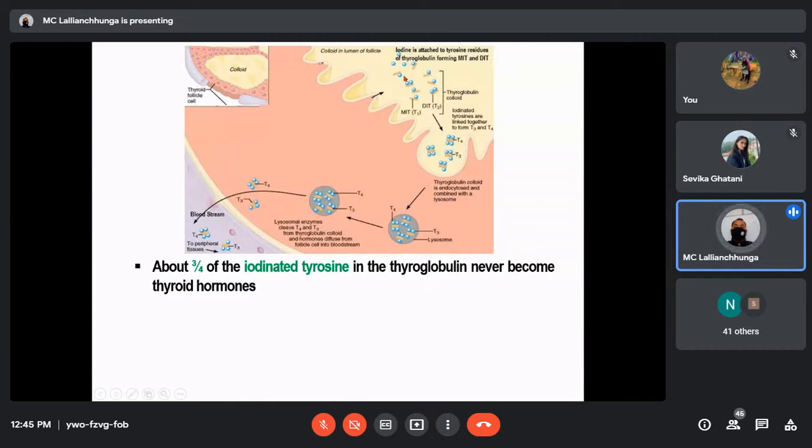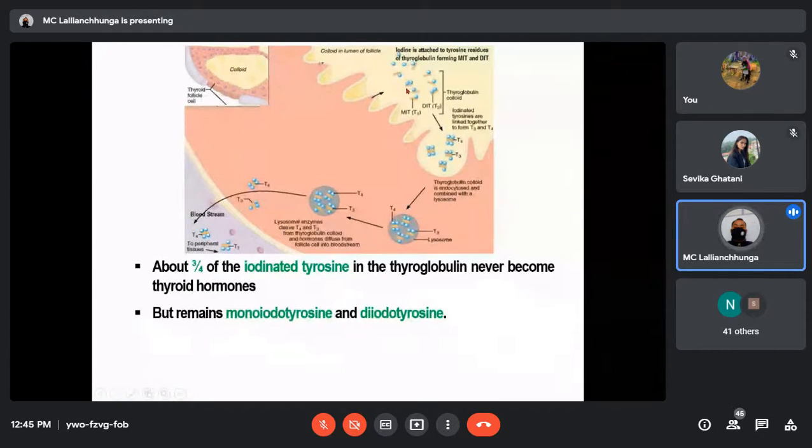We have to remember that this monoiodotyrosine or diiodotyrosine, and even the free iodine, around 3/4 of them never become T3 and T4. They remain as monoiodotyrosine and diiodotyrosine.